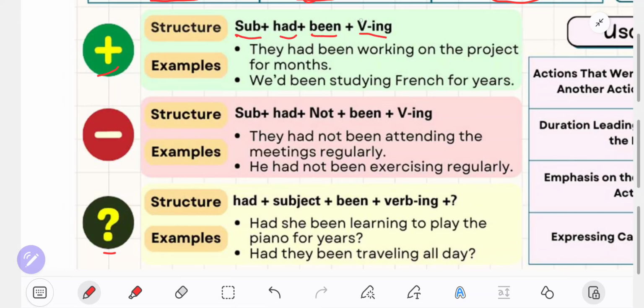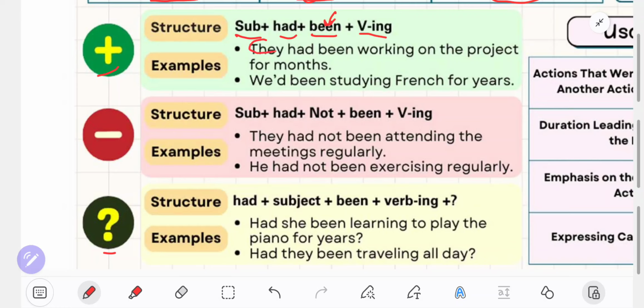Don't forget you put been after had and before ing. The example for a positive sentence: they had been working on the project for months.